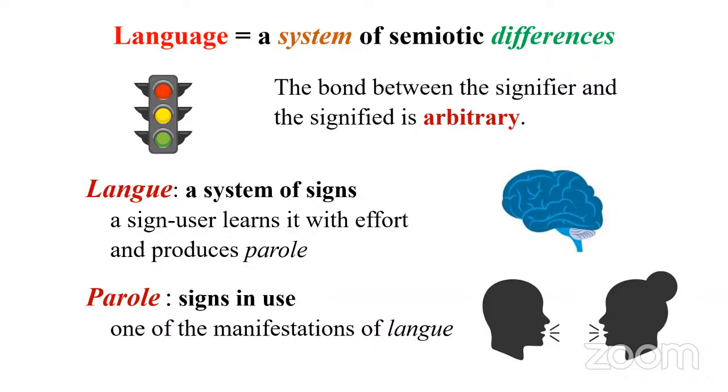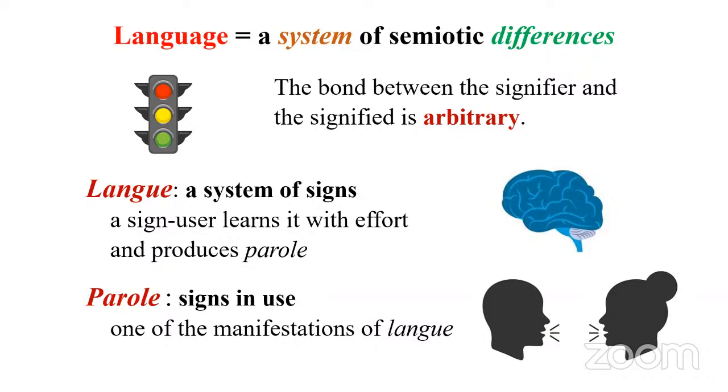Now let's go to his other two major concepts: langue, L-A-N-G-U-E. The word langue actually means tongue, right? So it is a system of signs. Anyone who speaks a language has a system of signs in his or her mind. So it is a kind of knowledge of how that particular language functions. But here, Saussure is not only talking about language, he is also talking about signs in general. It can be a traffic sign, or the signs used in a particular field.